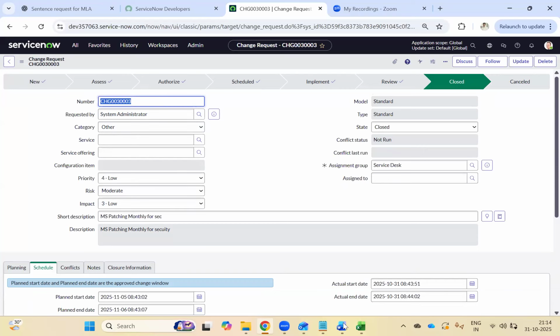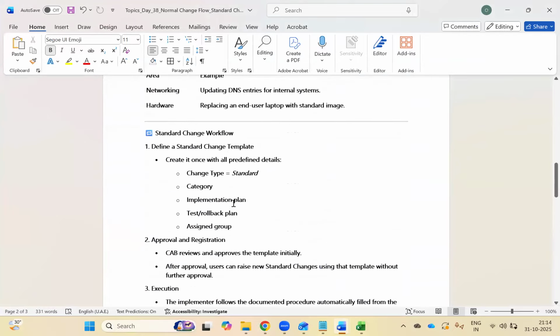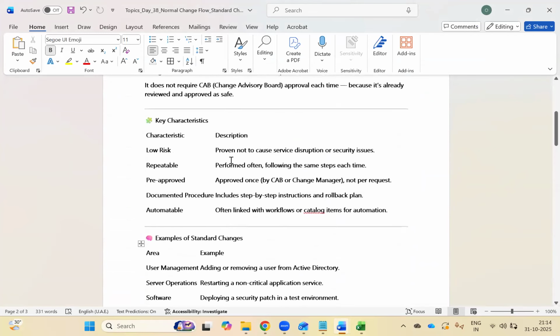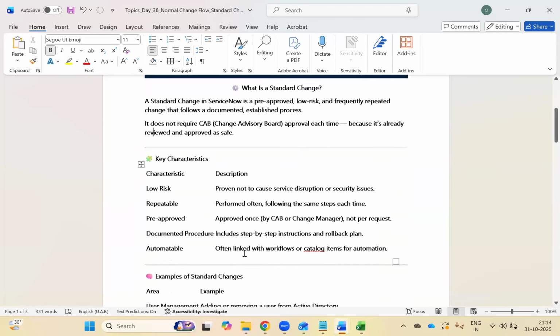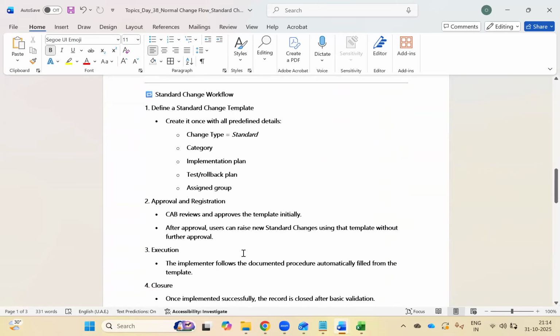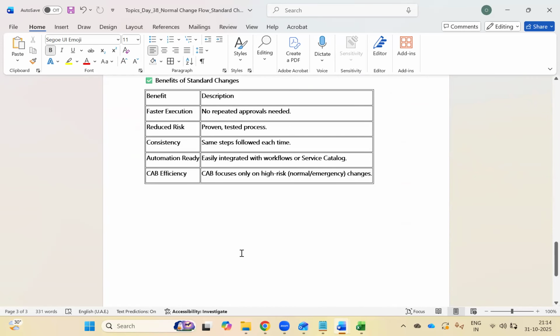I hope I have given clarity, but the rest of them you can go through in the notes. There are multiple notes I have prepared. I'm going to share yesterday's recording and today's recording as well as the notes. So you can go through this, and you need to practice a lot of things. These two changes: creating a change, creating a standard proposal, creating a standard change. Multiple times, at least 2-3 times you have to do, so that you will understand, at least for creating a change.